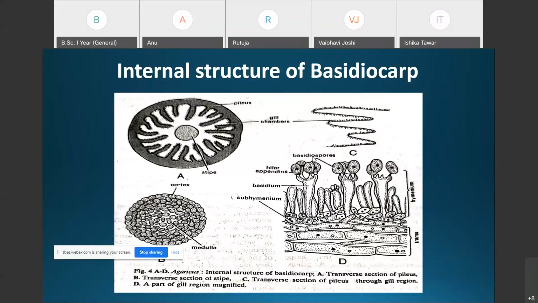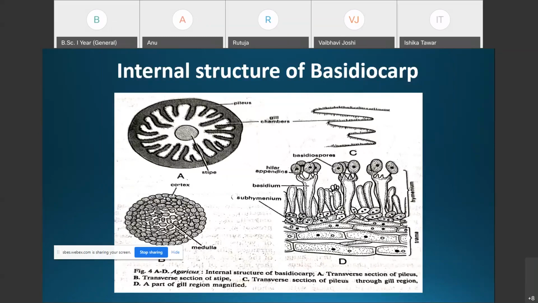We have just discussed the internal structure of the basidiocarp, the fruiting body in Agaricus. We have discussed the internal structure of the stipe, the pileus, and also the gills. The fruiting bodies, basidiocarps, are developed after sexual reproduction.